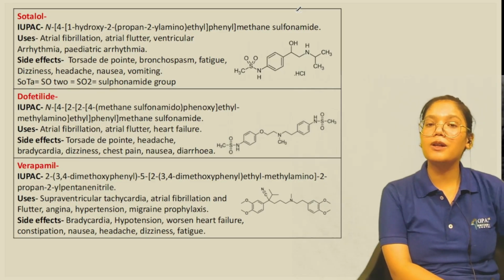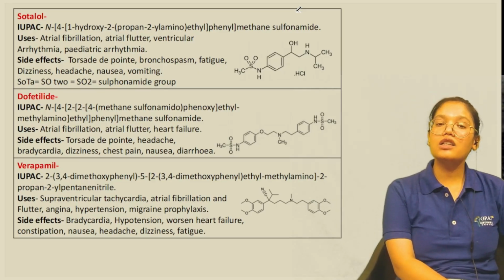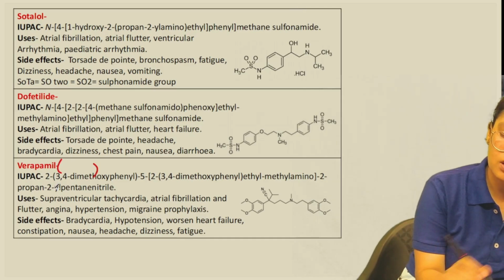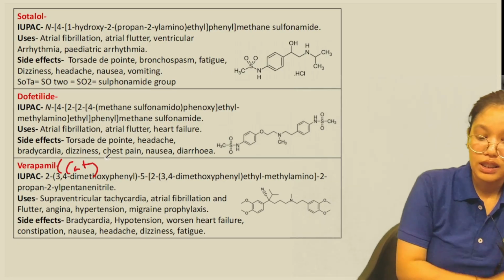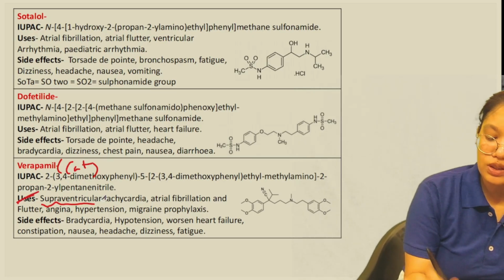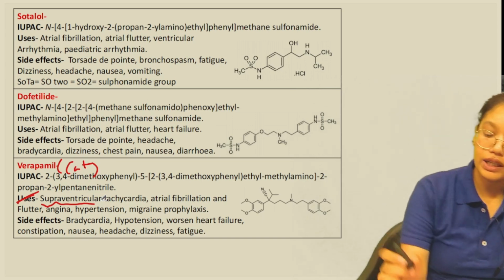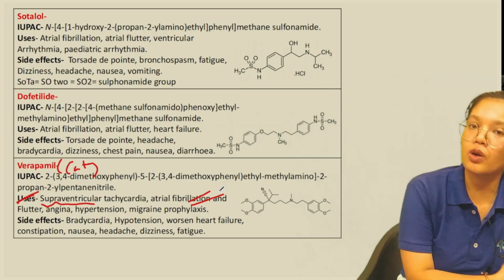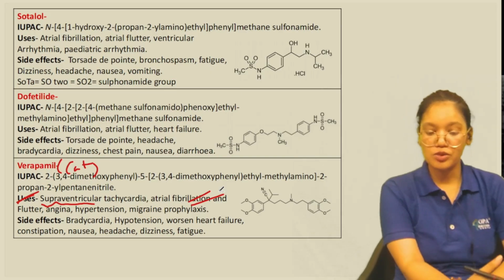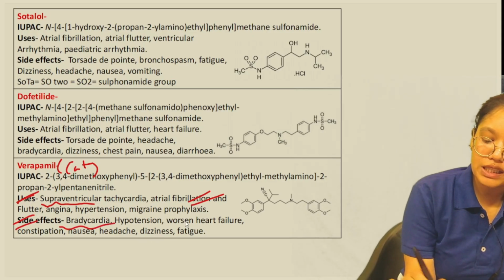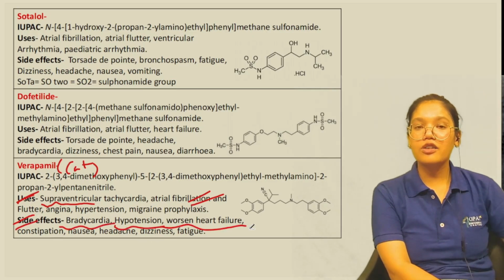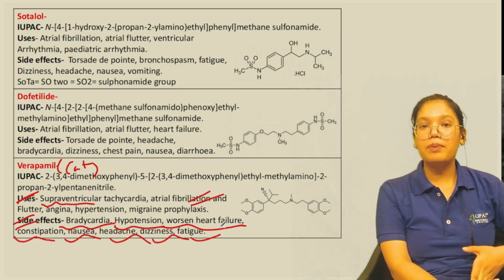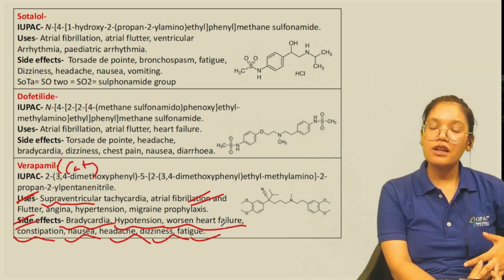Then the next drug we have is verapamil. Now verapamil belongs to the last class, that is class 4, the calcium channel blockers. So this verapamil is a calcium channel blocker. Now it has the uses. It can be used in supraventricular tachycardia, then atrial fibrillation and flutter, angina, hypertension, migraine prophylaxis. For all that we can use verapamil or the calcium channel blocker. Then the side effects: bradycardia, hypotension, worsening of heart failure, constipation, nausea, headache, dizziness, fatigue, and plus it can also cause peripheral edema.